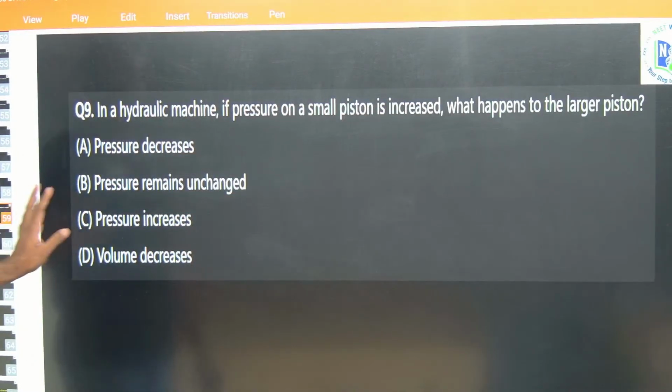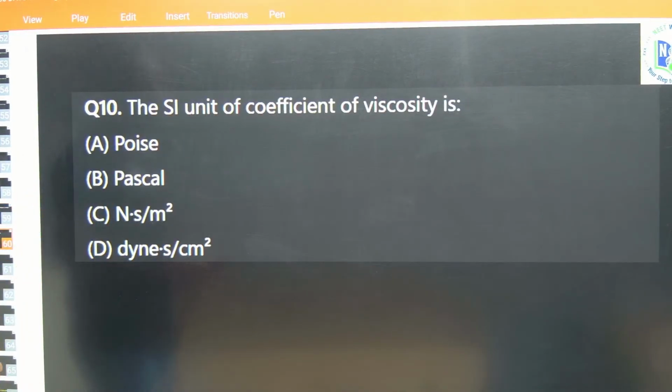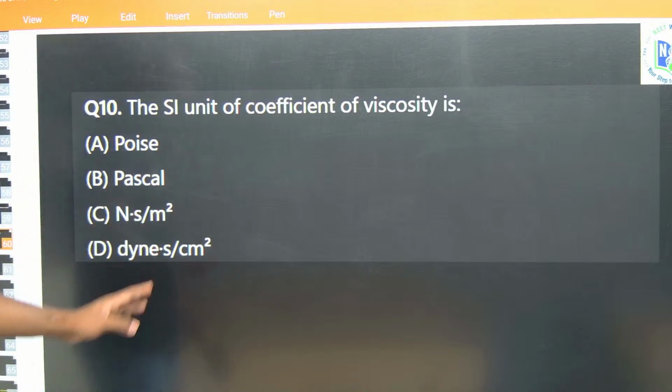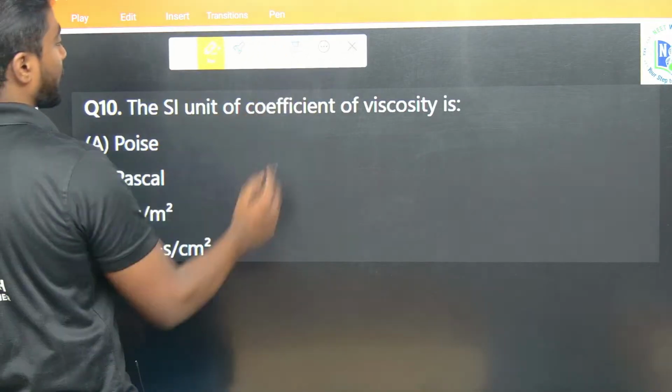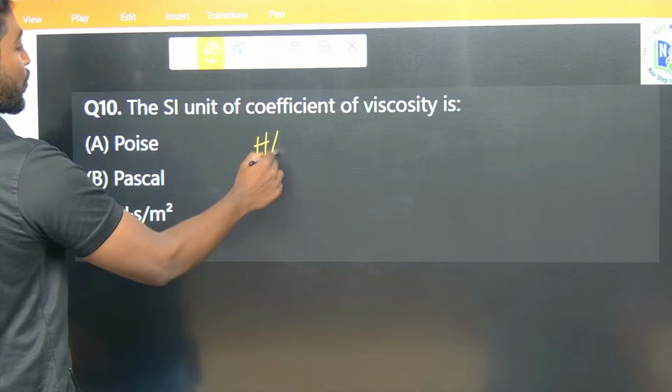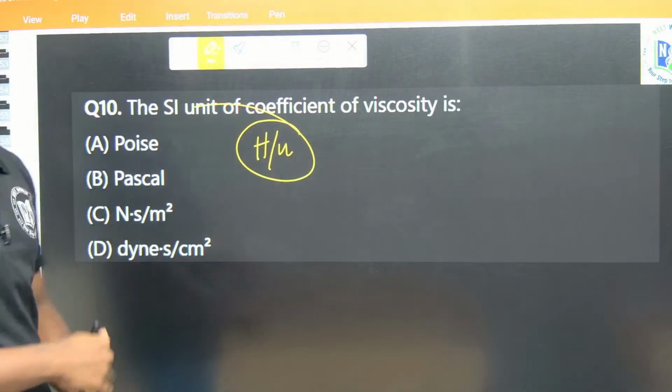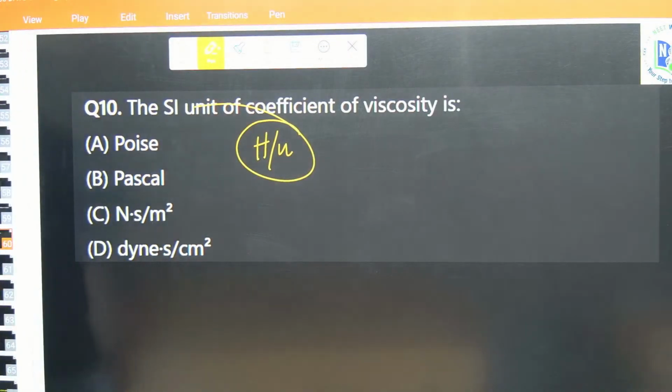So the last question of the session is the SI unit of coefficient of viscosity. Do this question as homework and give the answer in the comment boxes. We will check it. So with this we will end this session.